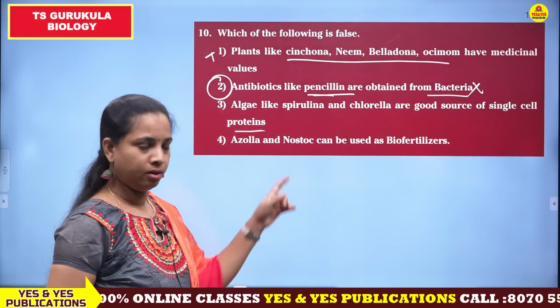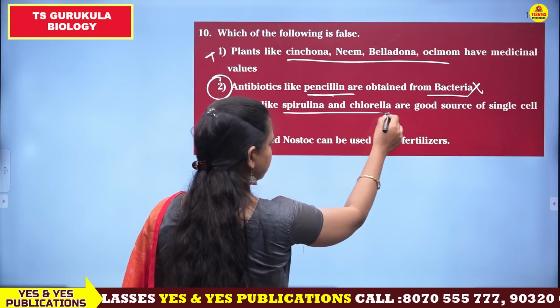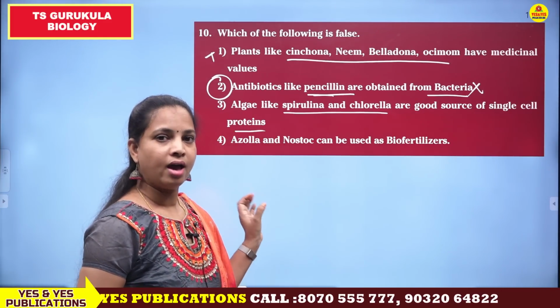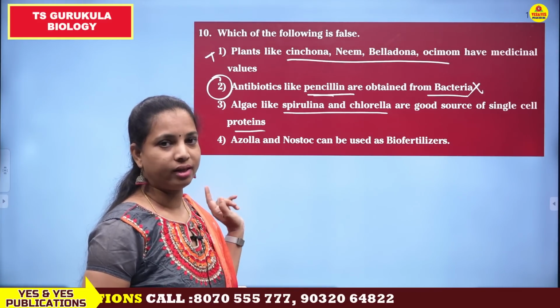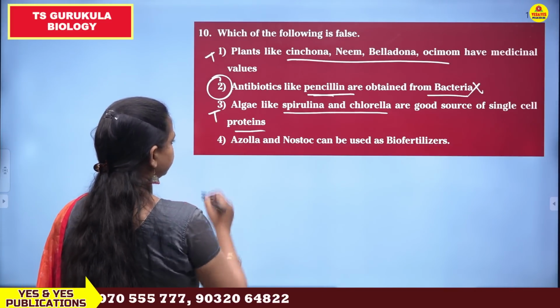Algae like spirulina, chlorella are good sources of single cell proteins. Spirulina and chlorella can be good sources of single cell proteins. Why? Because they have a good amount of vitamins and proteins. That is the reason why astronauts carry chlorella and spirulina as food in their space research programs. So this is also a true statement.